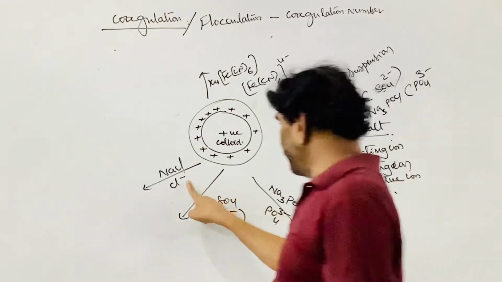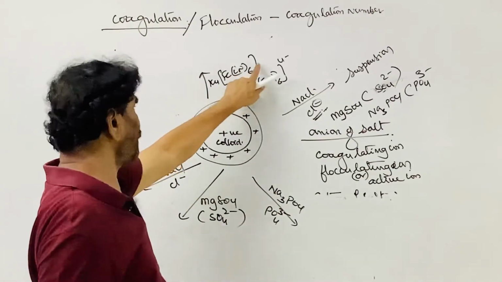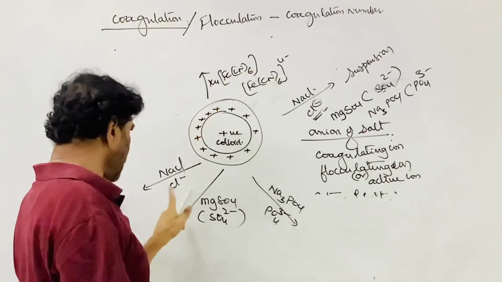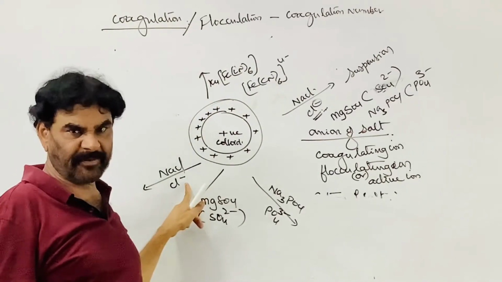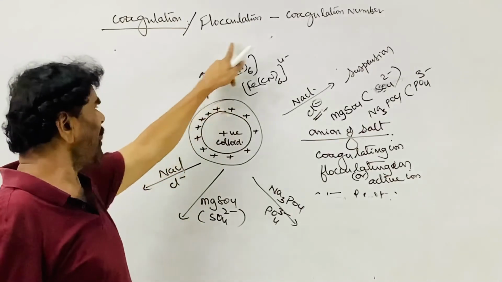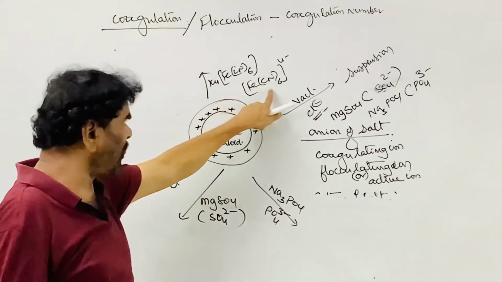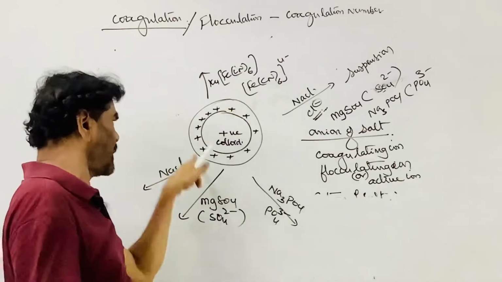So this is sodium chloride. You see, the coagulating power of potassium ferrocyanide is 4 times more than that of sodium chloride. That is, the effect of 1 mole of K4[Fe(CN)6] is to produce 1 mole of this and neutralize 4 moles of positive charge.